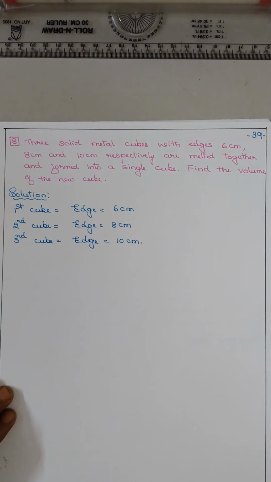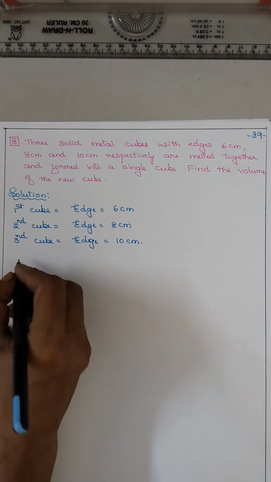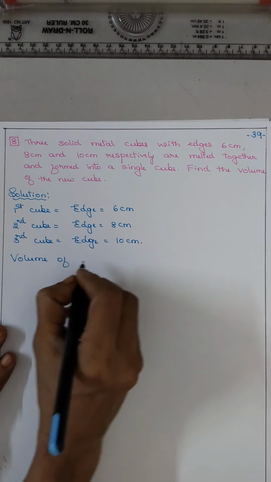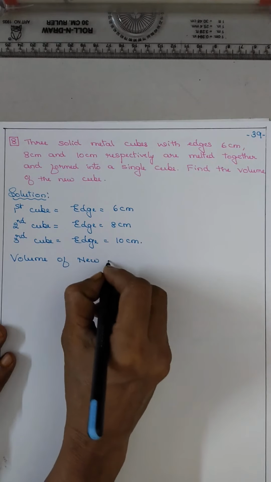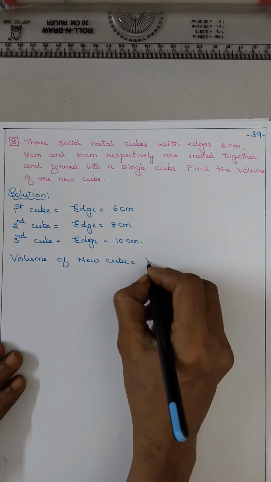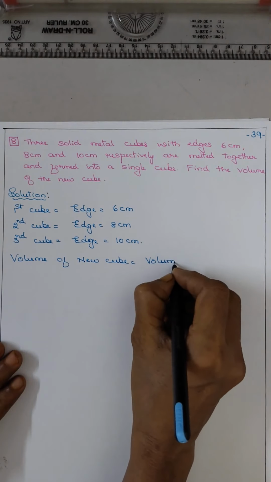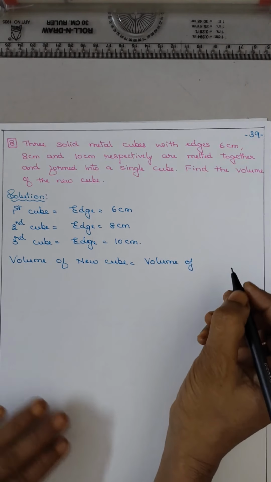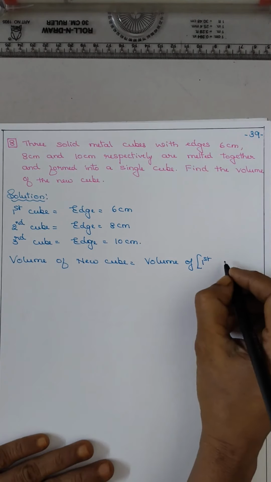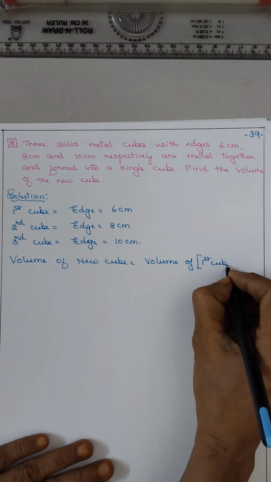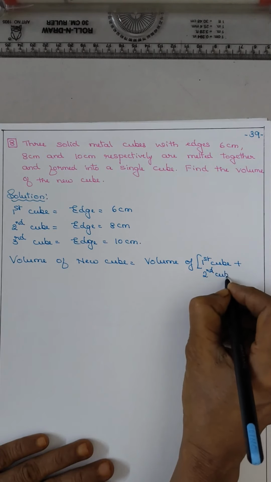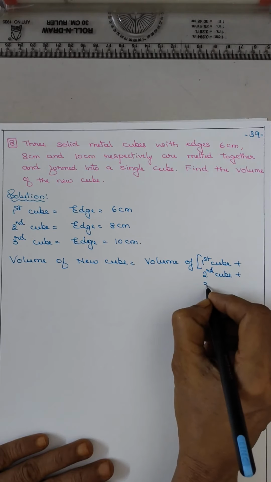Now the formula is the volume of the cube. Volume of the new cube is equal to volume of first cube plus second cube plus third cube.